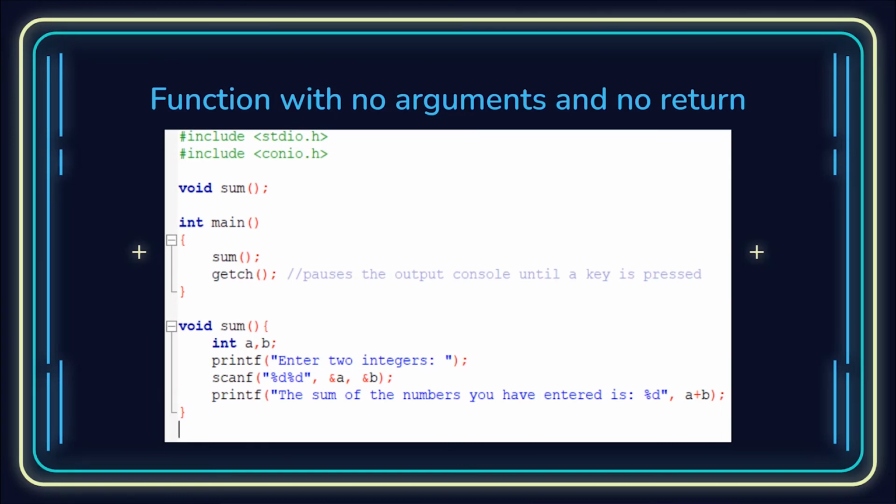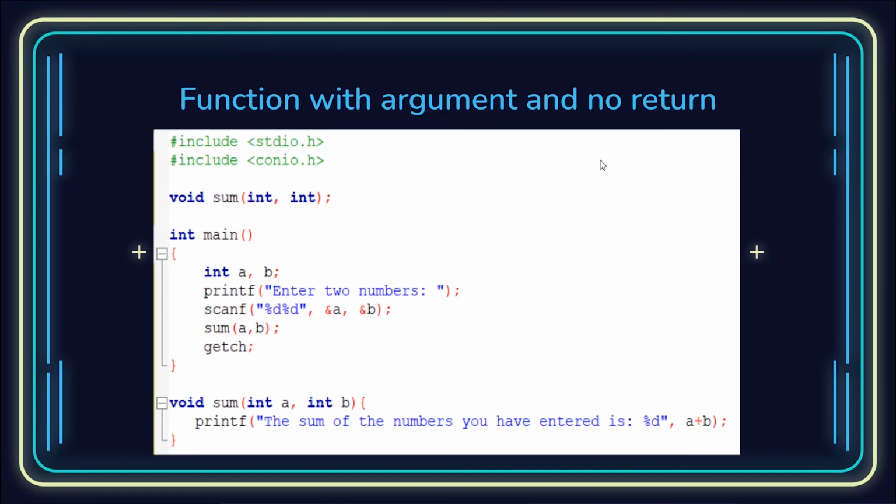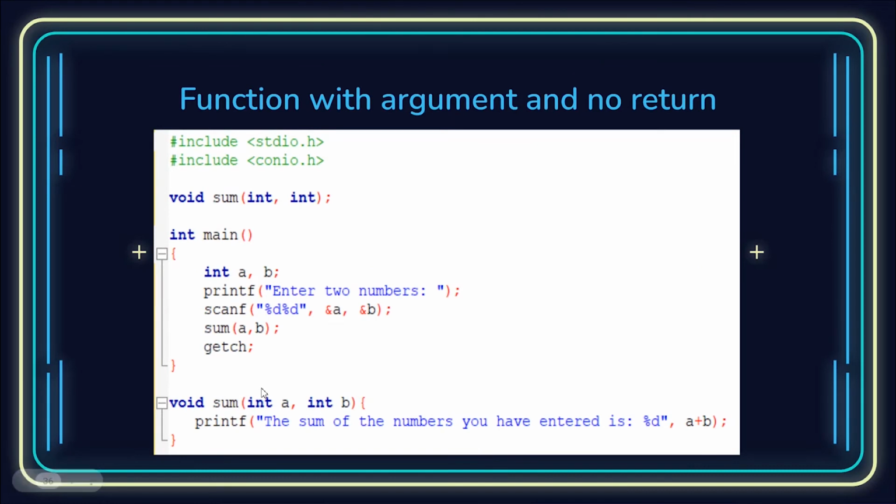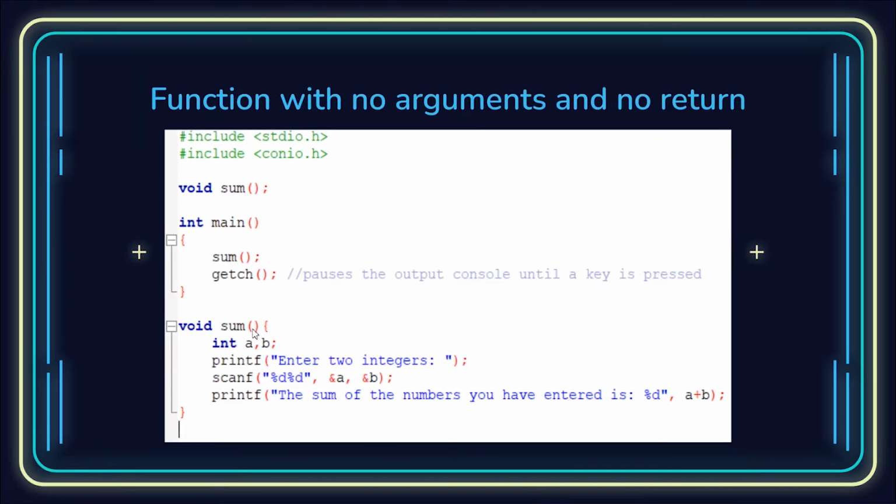Now the second type is with arguments but still no return. So here you can see the void sum int. In the previous code there was nothing mentioned as such, and here also there was no parameter int b, nothing was mentioned. We are directly accepting integer a b here. Since there were no arguments, we could not accept the value of the variables in the main function. We had to define that in the function.